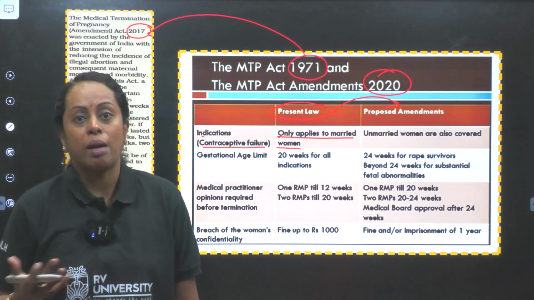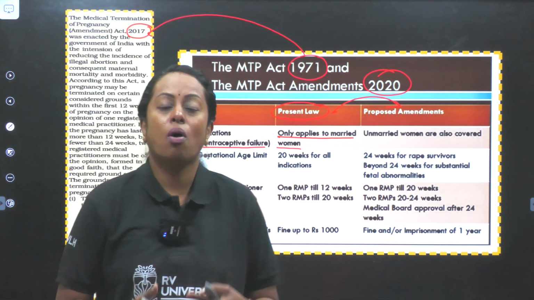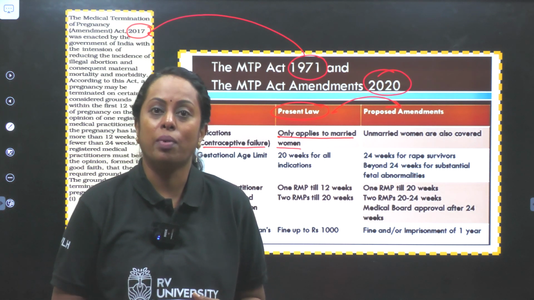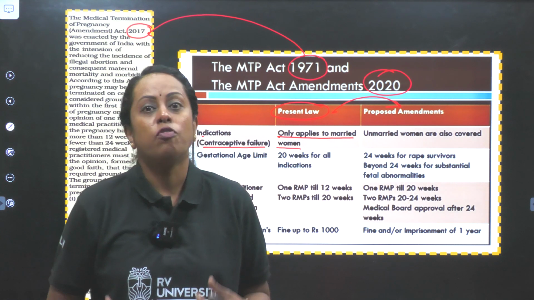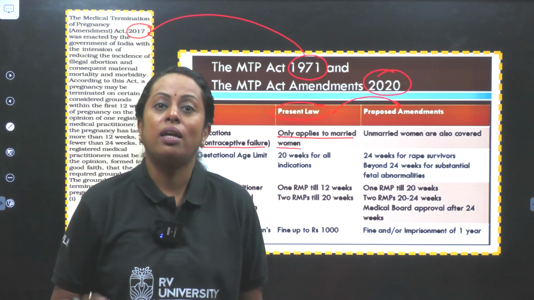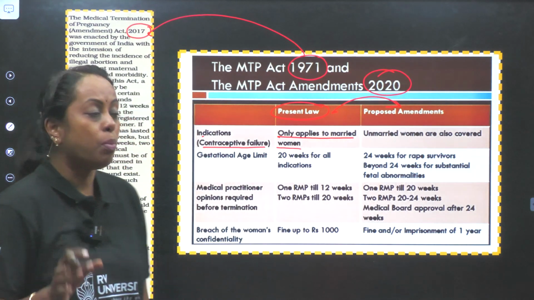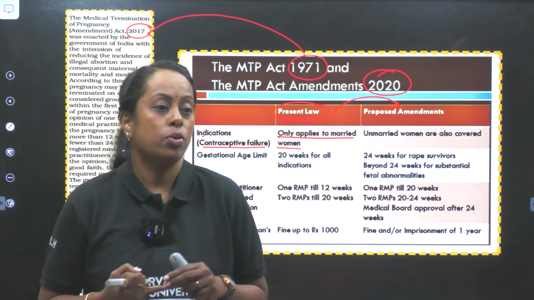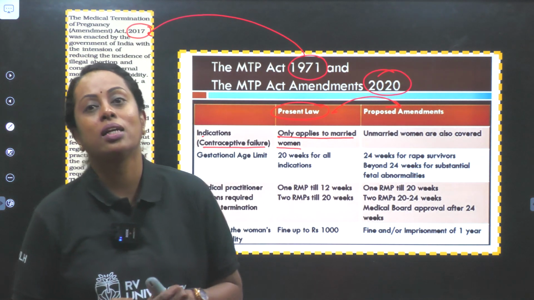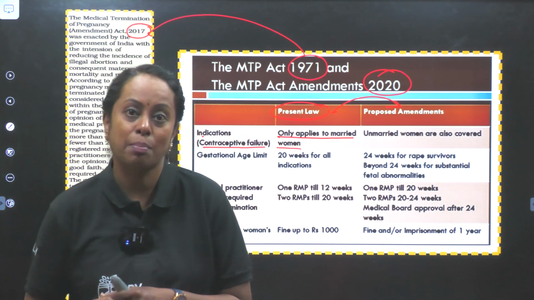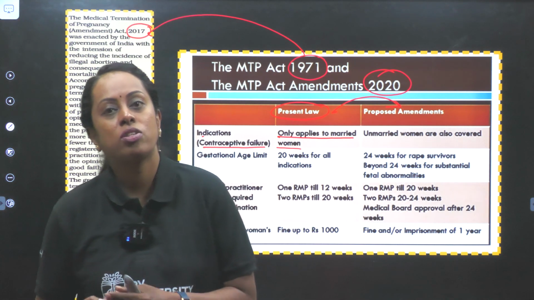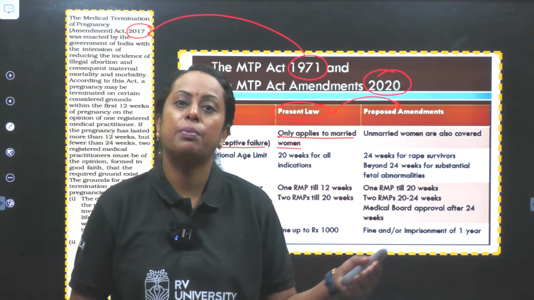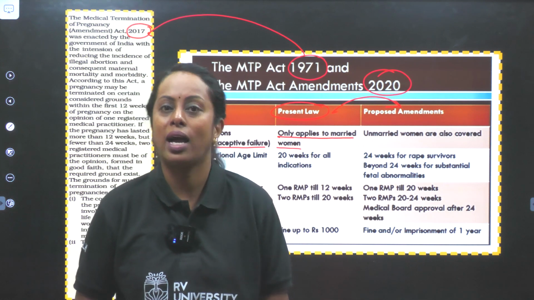If rape occurs, the female is not ready to have a child, and the child starts growing inside her womb, and she is emotionally upset and physically not ready. So thereby, we can use this method of aborting the child. Apart from that, let us say the mother's health is not good, so she is mentally affected, or she has any other problem, or the child growing inside the mother's womb is unwell, has a major genetic disorder, or failure of one of the contraceptive methods makes a person do what is called MTP.